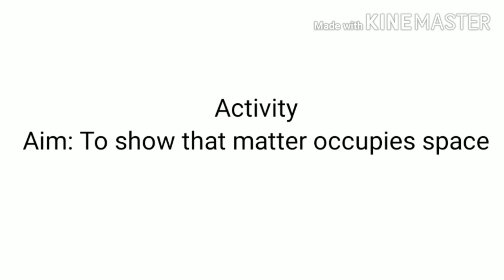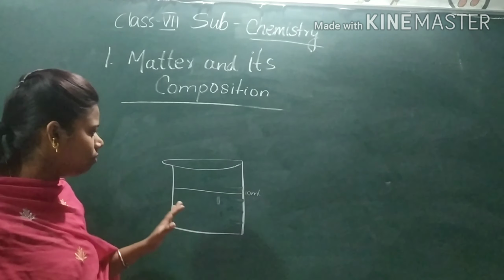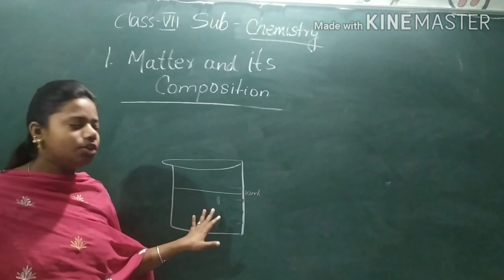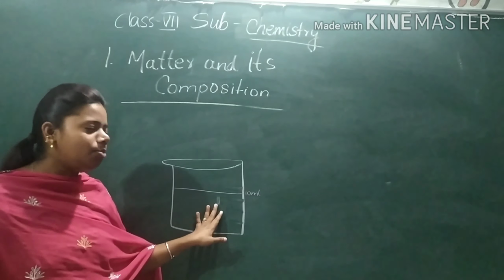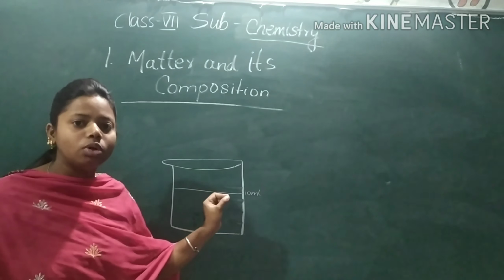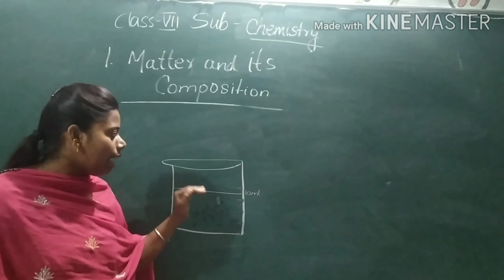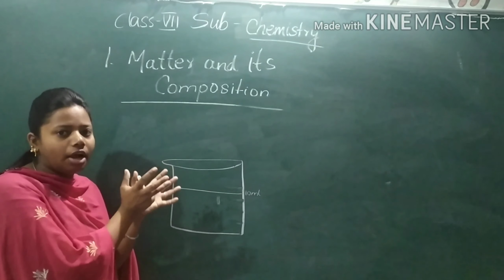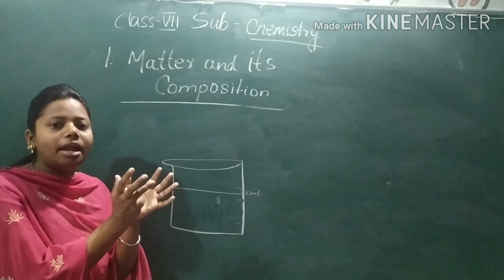Now there is an activity to show that matter occupies space. What you will do, you will take one measuring cylinder. In this measuring cylinder, you will put water, and after putting water you will mark the level up to how much you have added the water. After that you will take a bunch of iron nails. Iron nail is a matter.